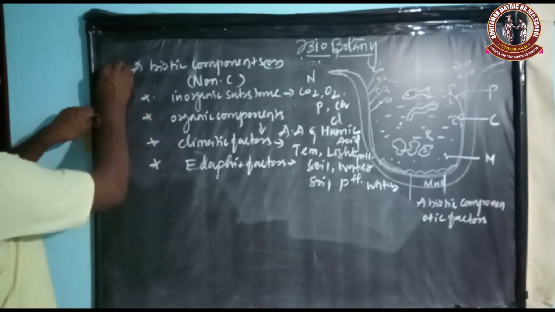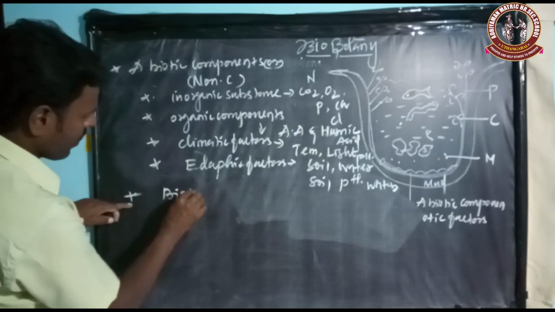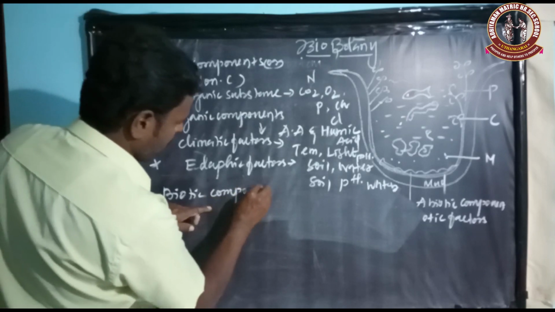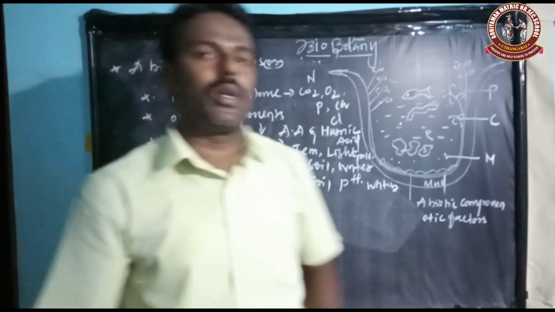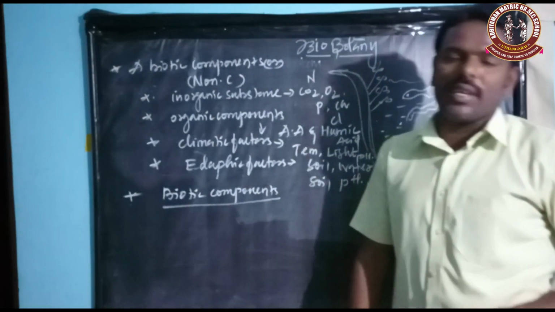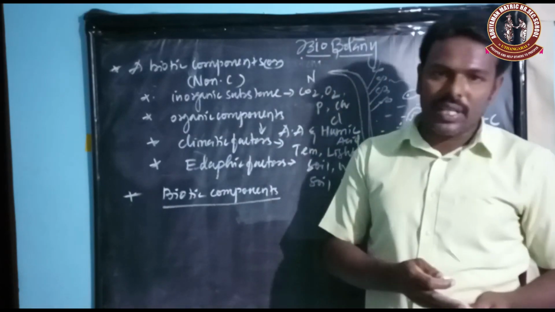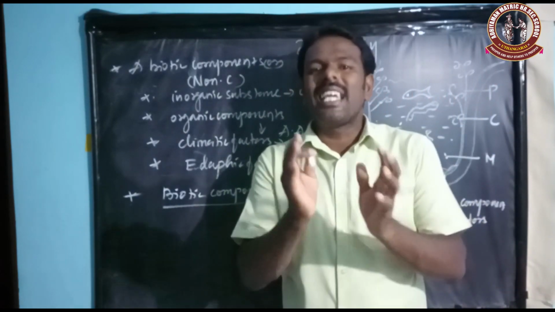Next we are going to discuss biotic components. So what are the biotic components? The biotic components constitute producers, different kinds of consumers and decomposers.